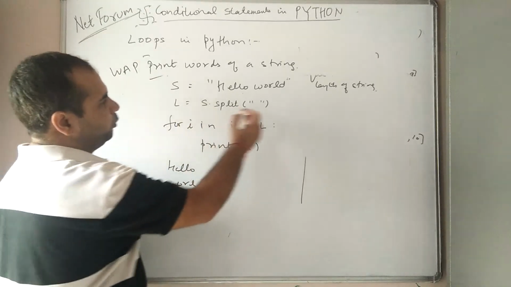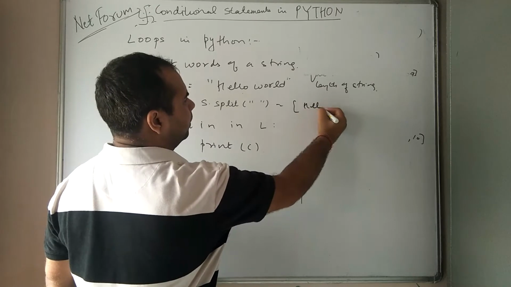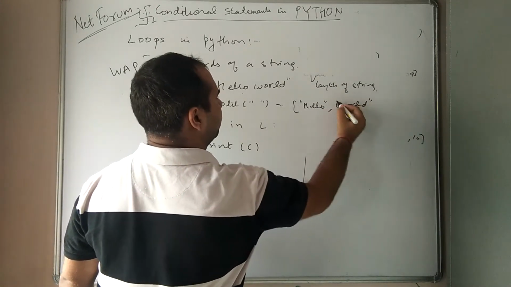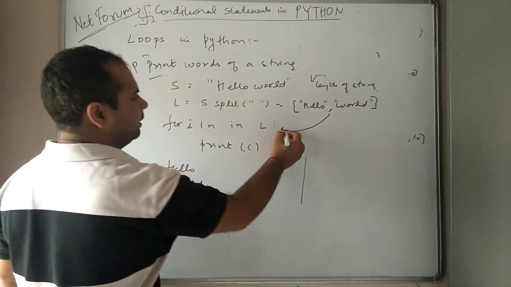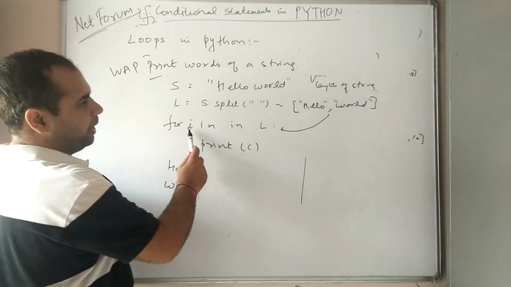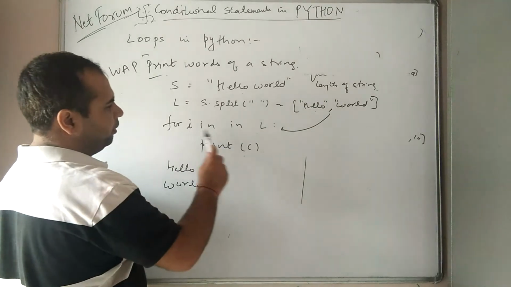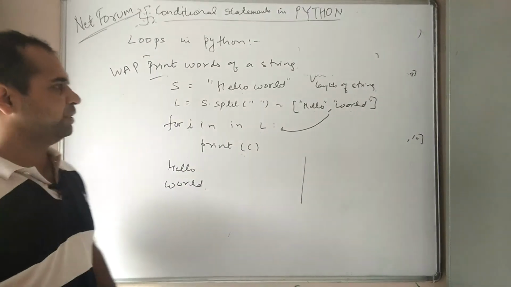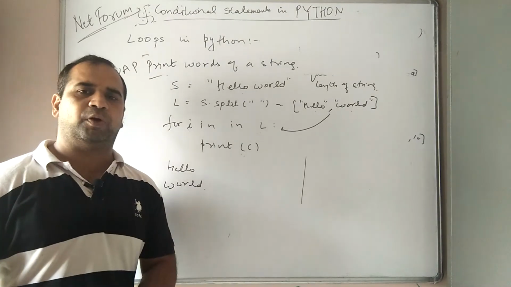This split will give me a list of hello, world, attached to L, and for i in L, first hello will print. For i in L, world will print. In this way, both of the words of this string will get printed.